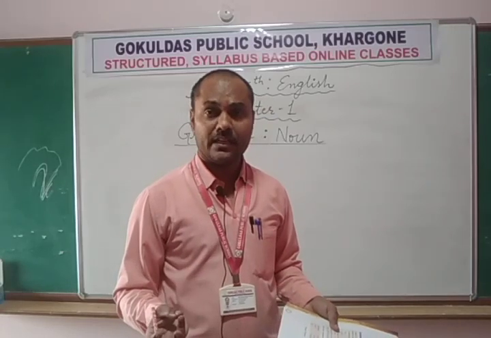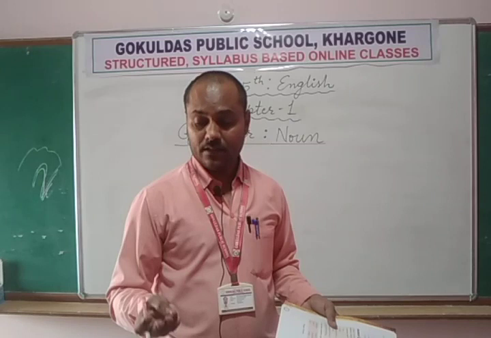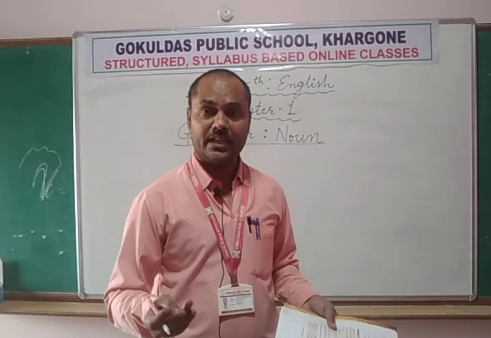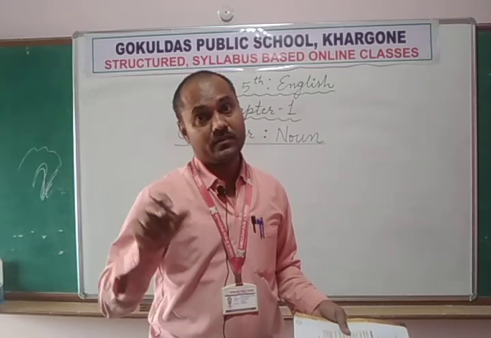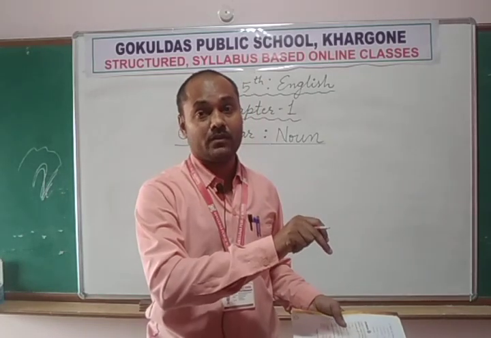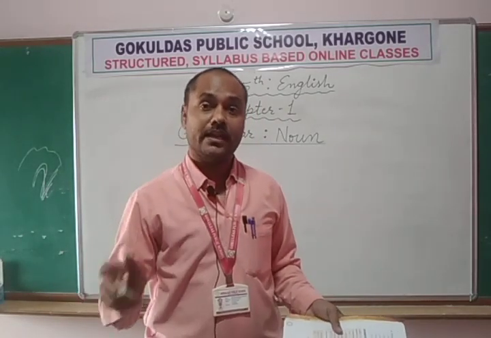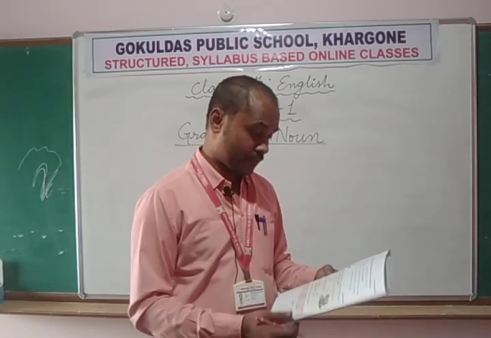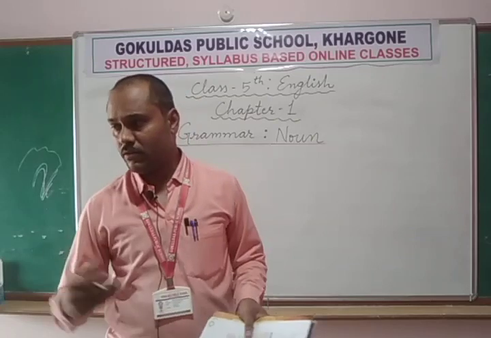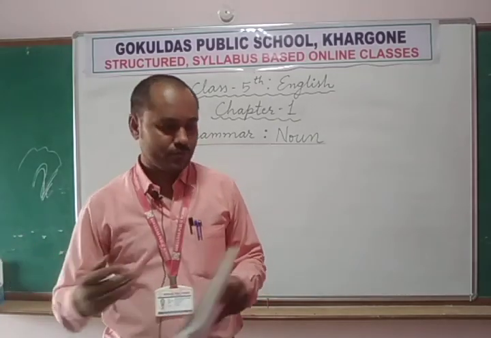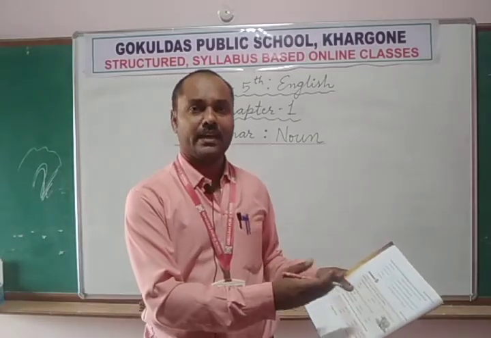India is also a country, China is also a country, America, Russia, Britain, these all are countries. Country is a common name, but the different names which are given to different countries are specific or proper nouns.